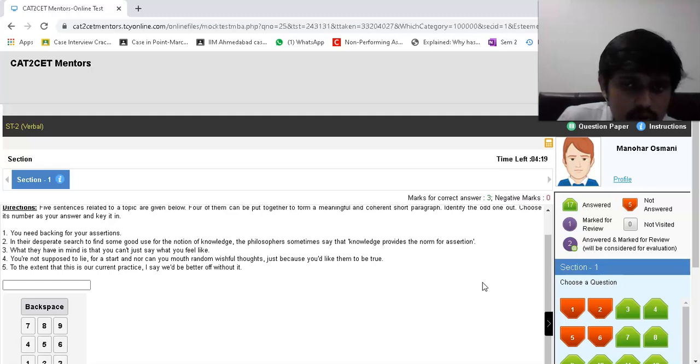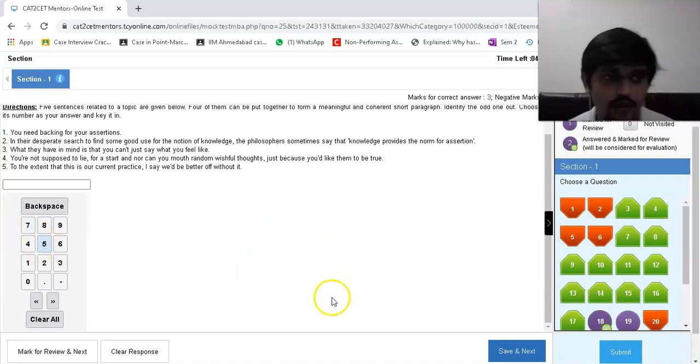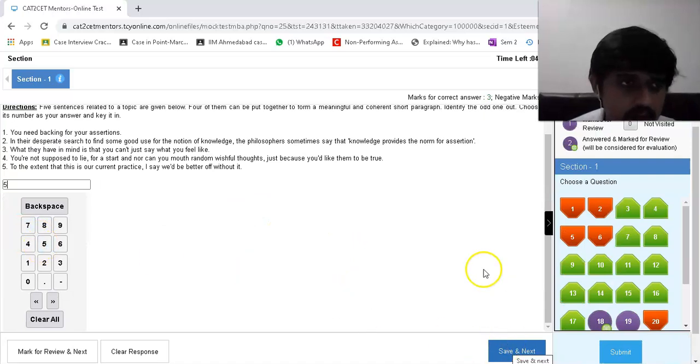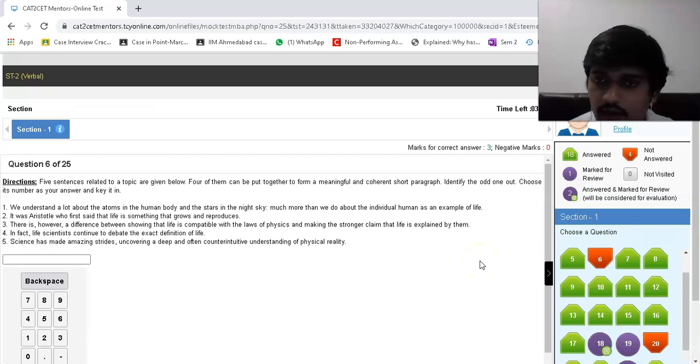Knowledge provides the norm for assertion. You need backing for your assertions. What they have in mind is that you can't just say what you feel like. You're not supposed to lie for a start, and nor can you mouth random wishful thoughts because you'd like to. Excellent. This is the 5th one. This I'm sure about. Yes. I'm sure that this is right.